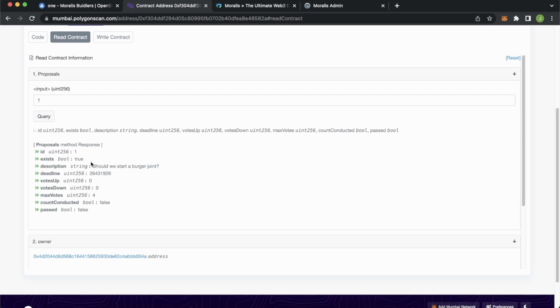It exists, true. Should we start a burger joint? And the deadline will be this block over here, which is 100 blocks from now. We don't have any votes currently, 0 votes up, 0 votes down. We see that there's 4 people who can vote on this proposal and the count has not been conducted yet.